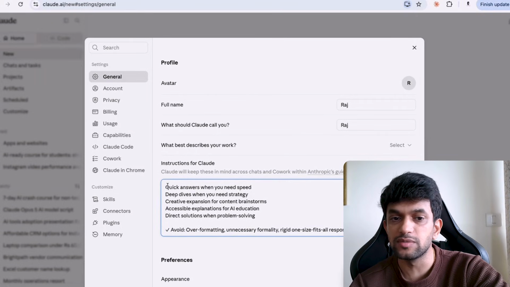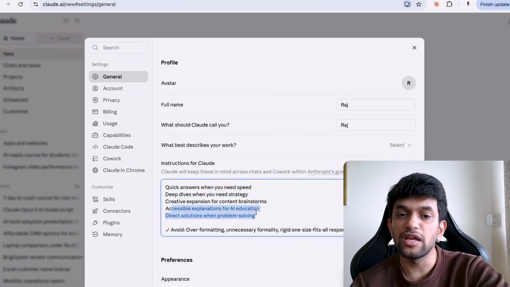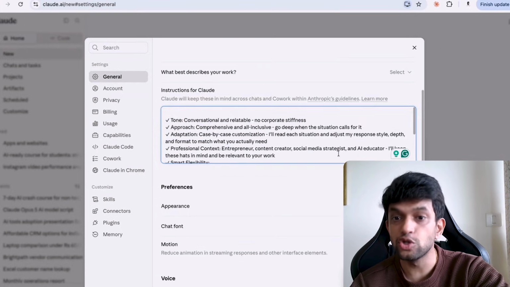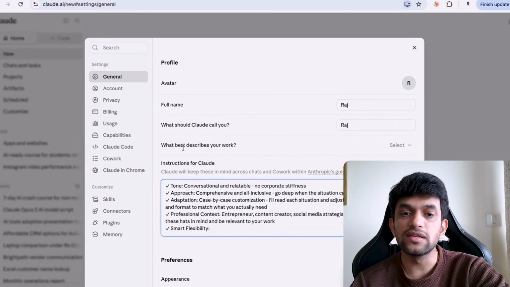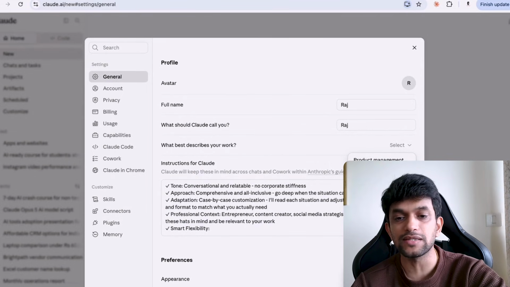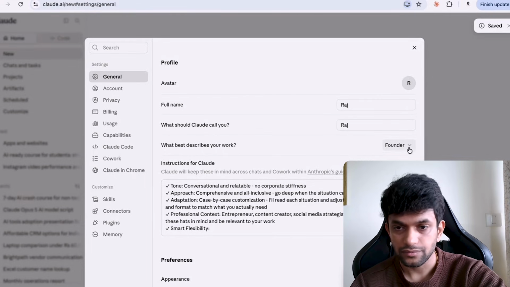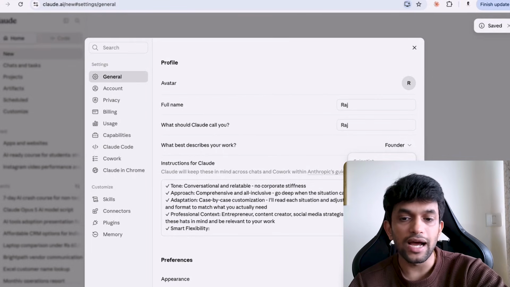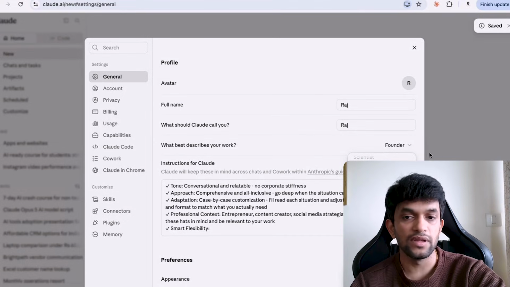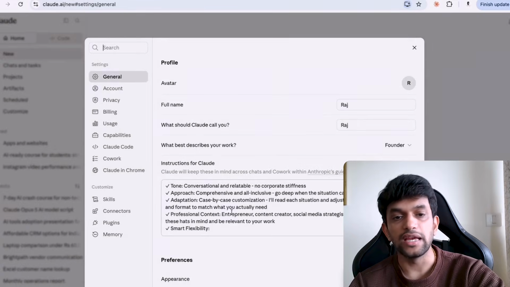Quick answers when you need speed. Deep dives when you need strategy, creative explanation for content brainstorm, accessible explanation for AI education. So basically like this, right? You will have to explain yourself. What describes you best? You can choose. I do a lot of things. I'm an entrepreneur. I do marketing. I do sales. I do everything, right? I can say founder. Otherwise, educator. I'm a consultant, right? But when you fill this in, it will help you.